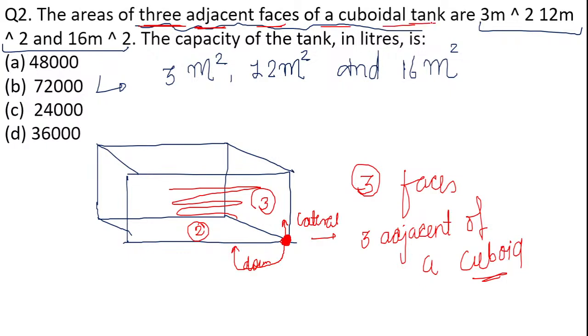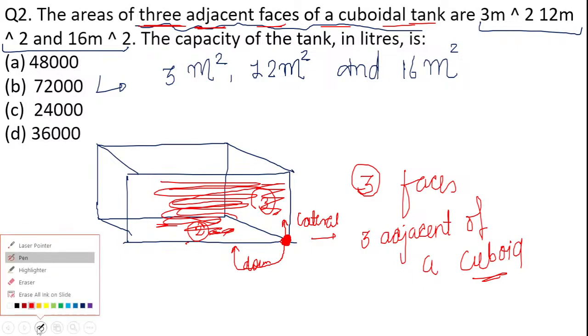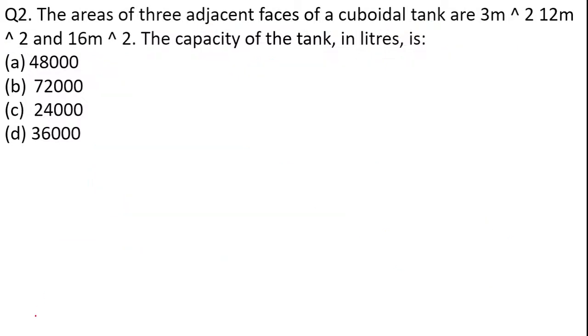Got it? Whenever we consider one single vertex in a cuboid, there are exactly three faces attached to it. One on the lateral side, the second on the downward side, and the third on this particular side. So these are the 3 faces attached to one single vertex, hence called the 3 adjacent faces of a cuboidal tank. Now in the question they have mentioned the area of these 3 adjacent faces.